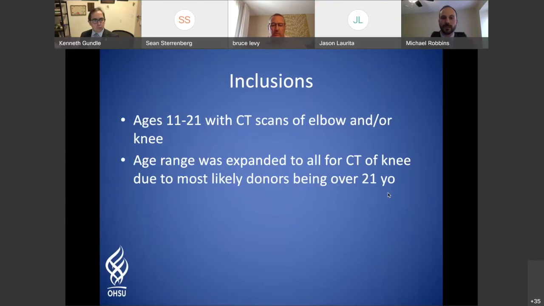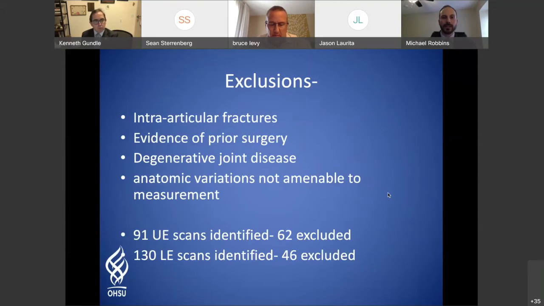However, we needed to expand our inclusion criteria for the knees in order to get enough allograft comparisons, as the allograft population is likely over 21 the majority of the time. Our exclusion criteria were any evidence of an intra-articular fracture, prior surgery, degenerative joint disease, or any anatomic variations that would not be amenable to measurement.